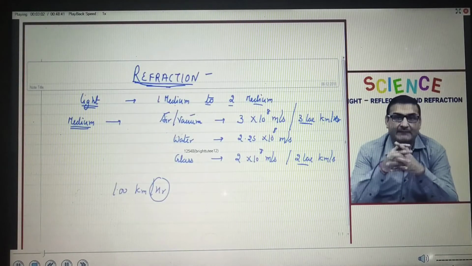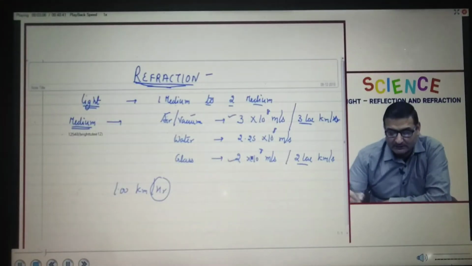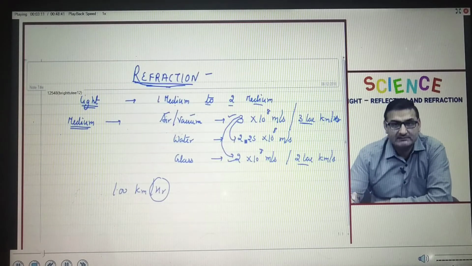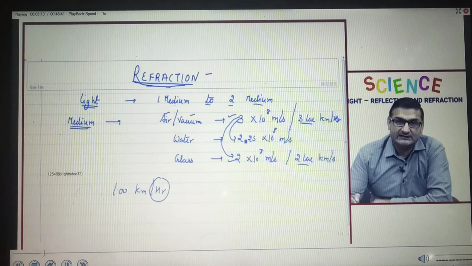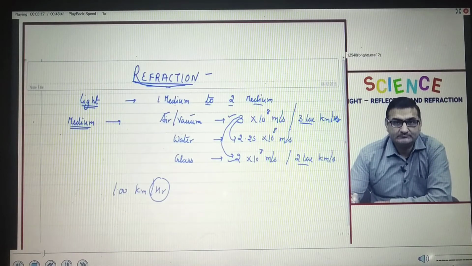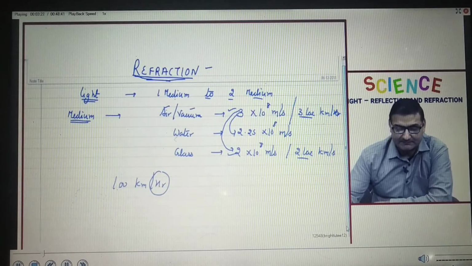The same thing happens when light enters from one medium to another, because when it moves from one medium to another, there is a huge sudden change and difference in the speed of light. Fine. This is what we will be studying in this chapter.